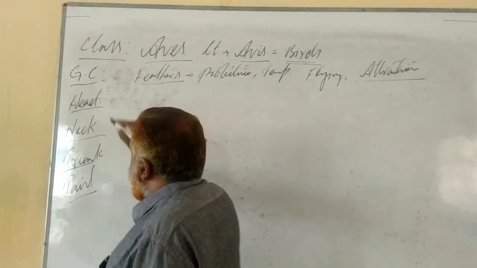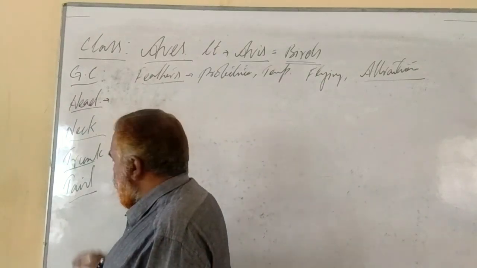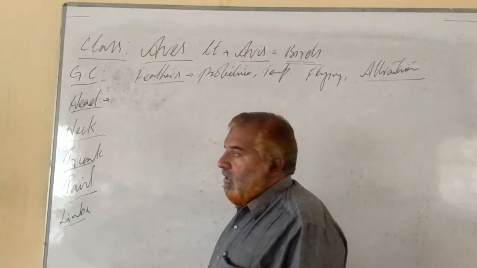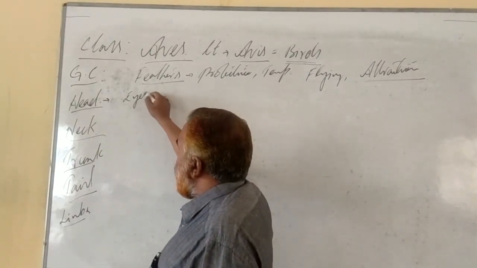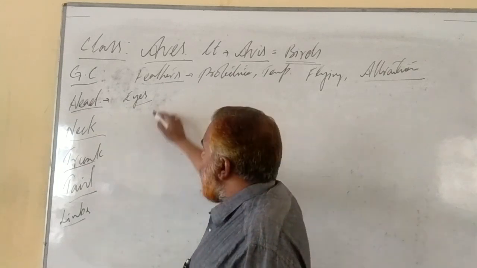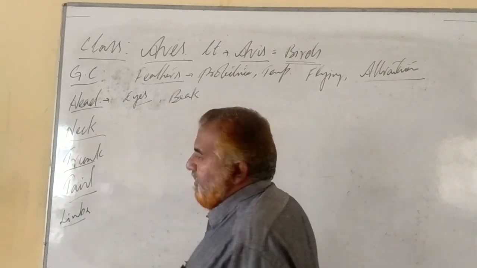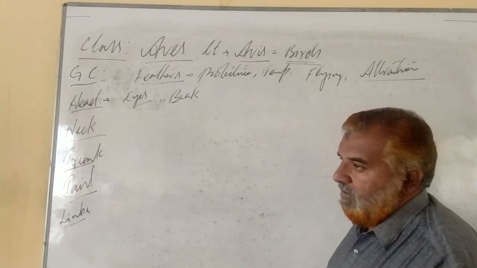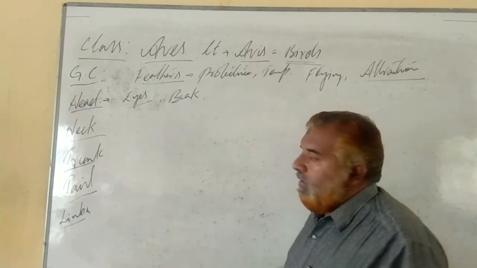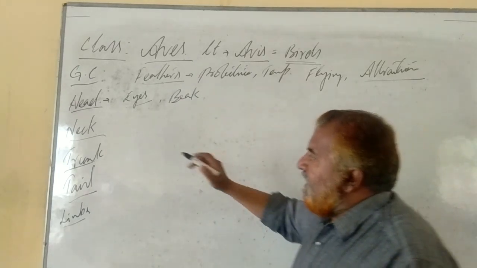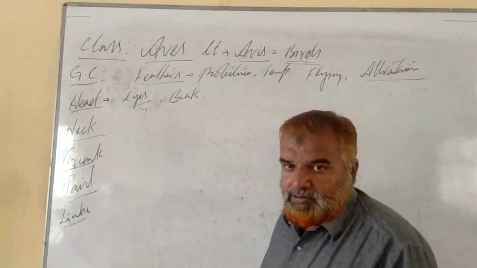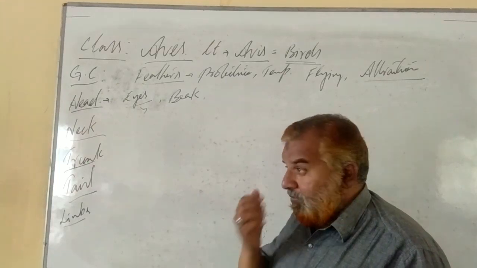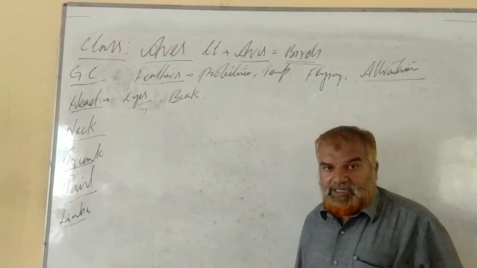After that, the body is divisible into head. About limbs, we will discuss later. In the head region, you come across a pair of eyes, then a beak which is modified, without teeth and without jaws. As far as eyes are concerned, they have a pair of simple eyes, but the retina is movable in certain birds, and this retina helps in focusing.